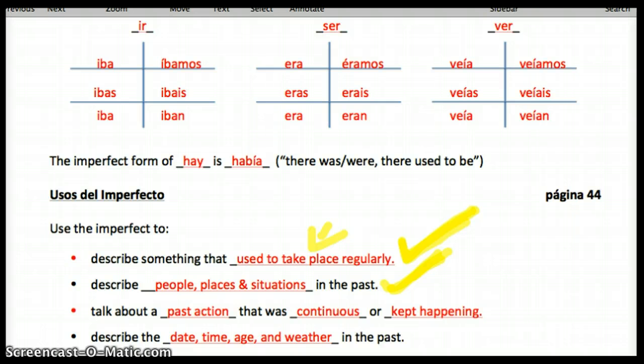All right. And then to talk about a past action that was continuous or kept happening, which is basically the same thing as that one. And then date, time, age, and weather. And again, we'll get to that in a few minutes. So let's move on to some key words that will help us use the imperfect.